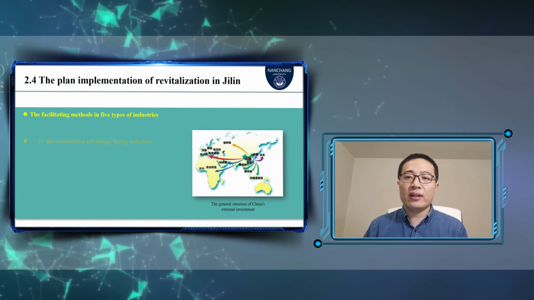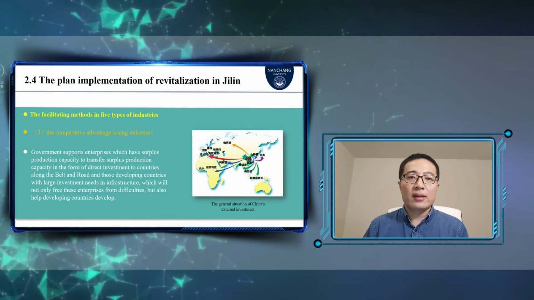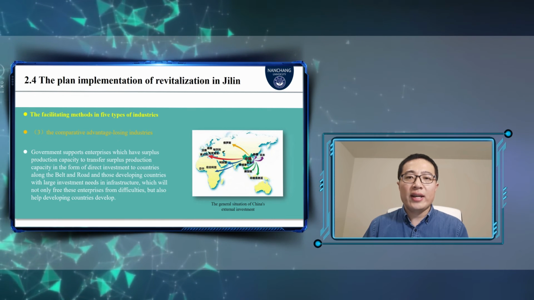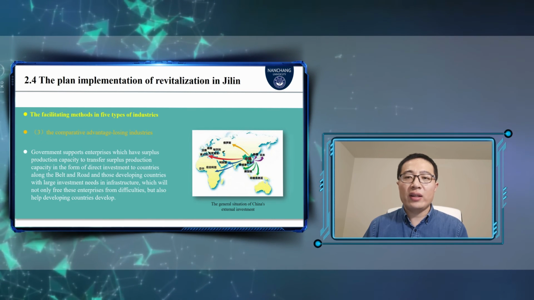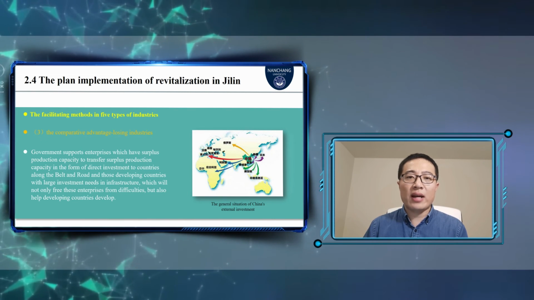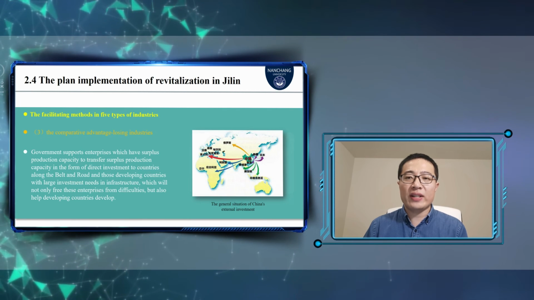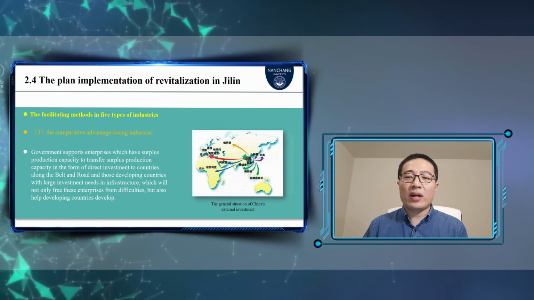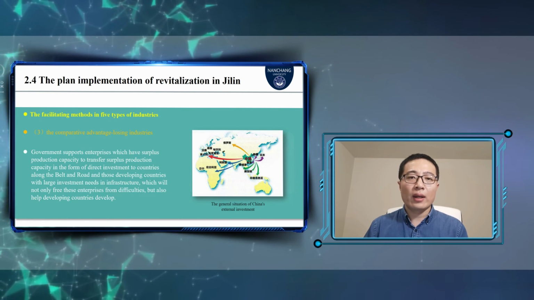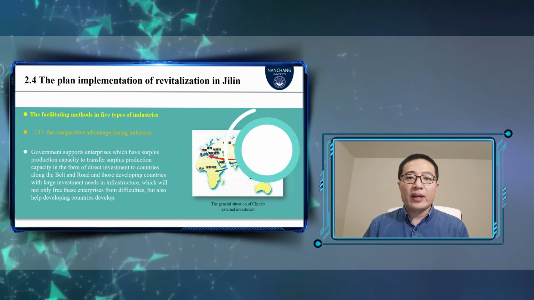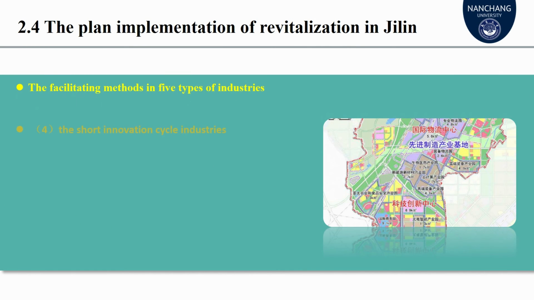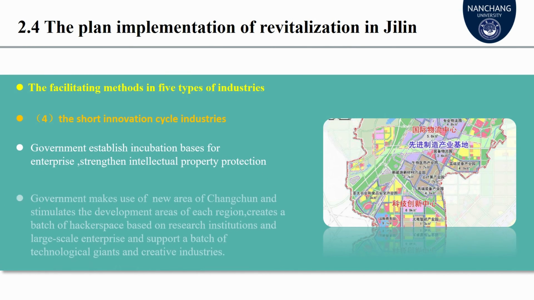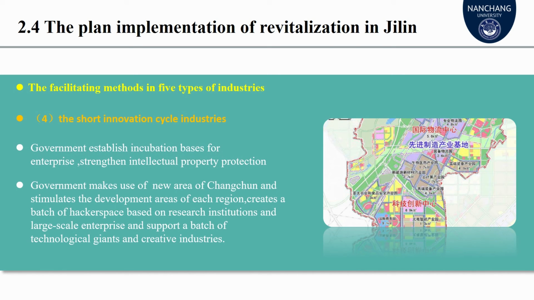support. As for the comparative advantage losing industries, they can transfer surplus production capacity in the form of direct investment to countries along the Belt and Road and those developing countries with large investment needs in infrastructure, which will not only free these enterprises from difficulties, but also help developing countries develop. It's a choice for win-win. Next, what can the local government do for short innovation cycle industries?